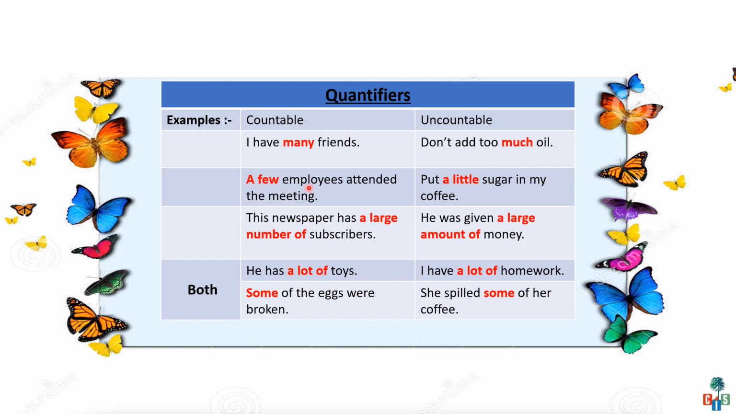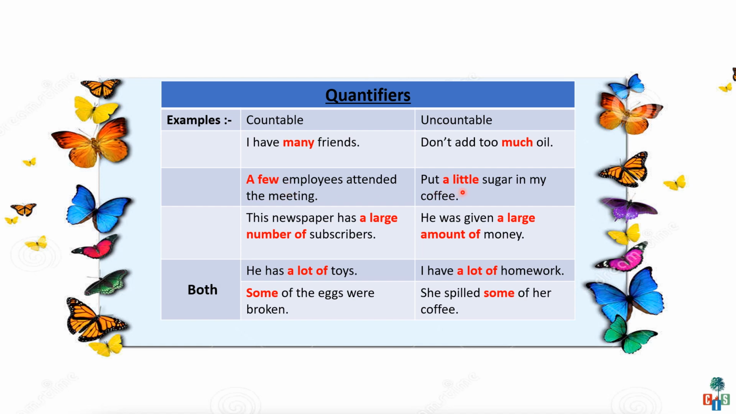Next, a few employees attended the meeting. What is the noun here, children? Employees. It is a countable noun, and before a countable noun you can use a few, many, several, like this.